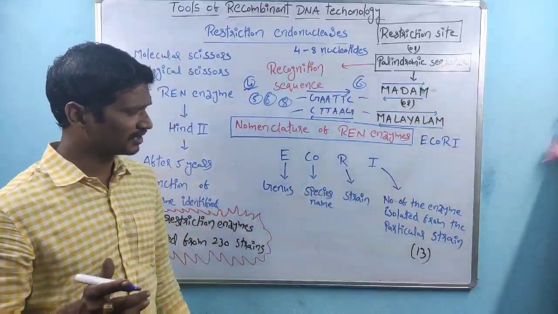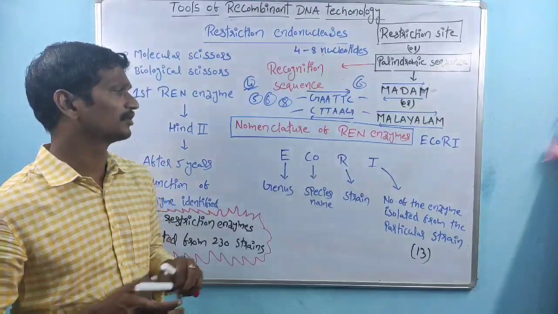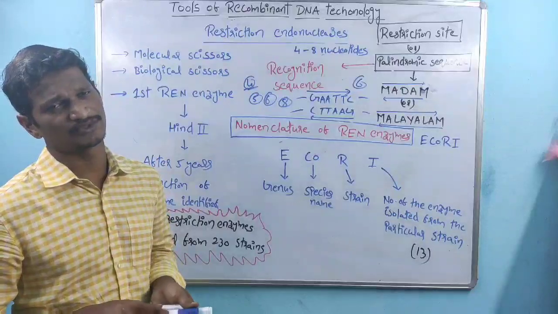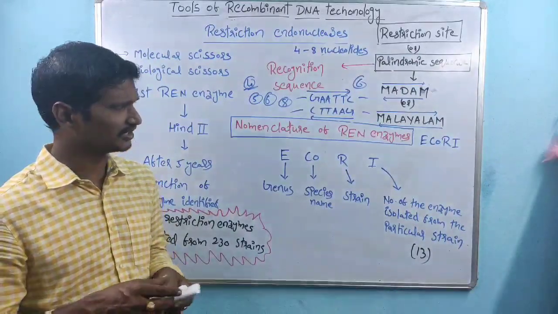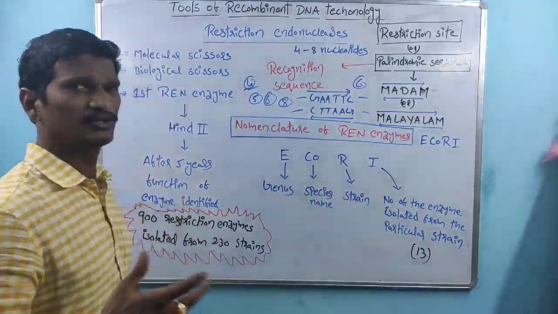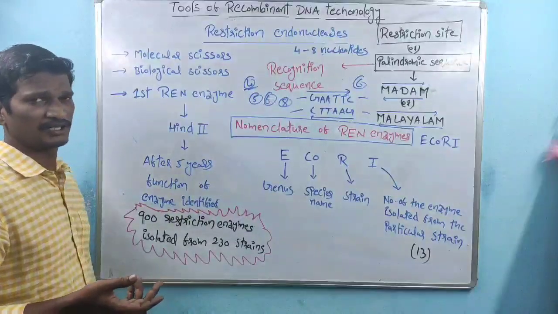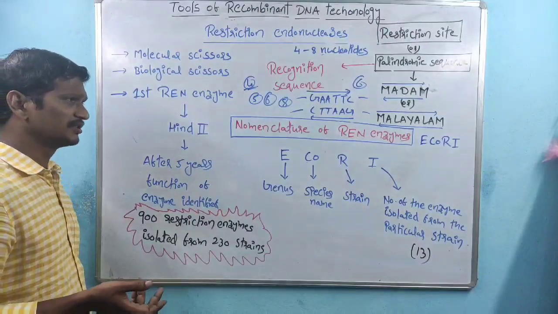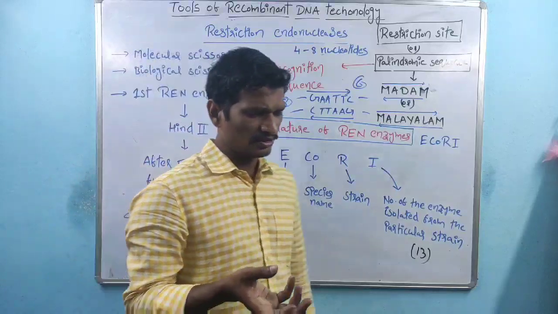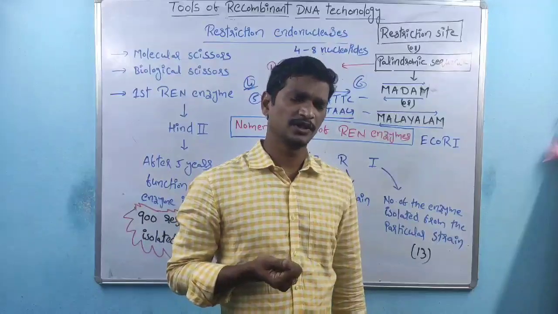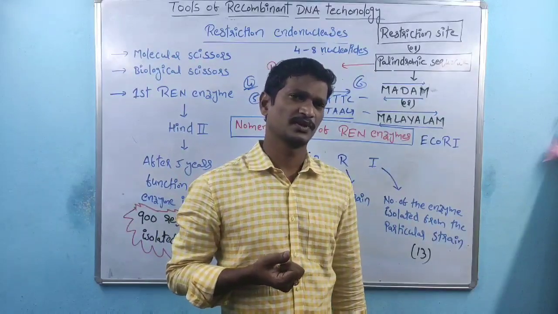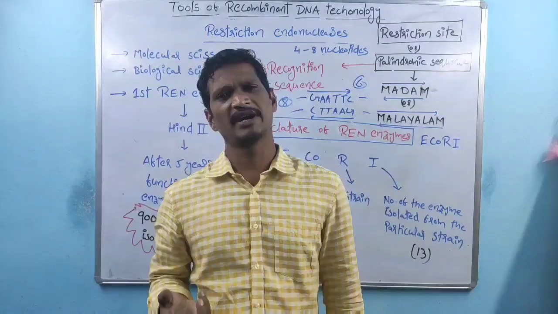Coming to the nomenclature of restriction endonuclease enzymes: how are names given to restriction endonuclease enzymes? Simply from the organism, which here is bacteria.